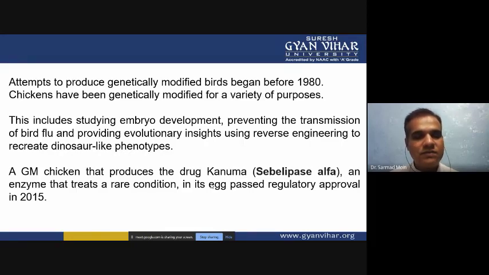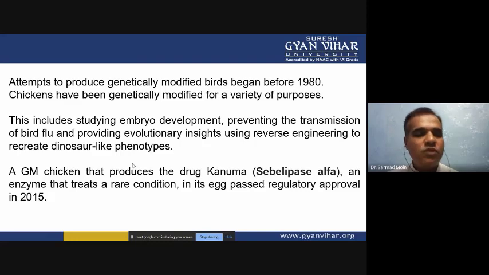We want to see how chicken develops through the embryo developmental stages, how bird flu is transmitted from birds to mammals, and we can also gain evolutionary insight using reverse genetic engineering to recreate dinosaur-like birds. All these studies we can do when we transfer genetically modified genes to the chicken cells.